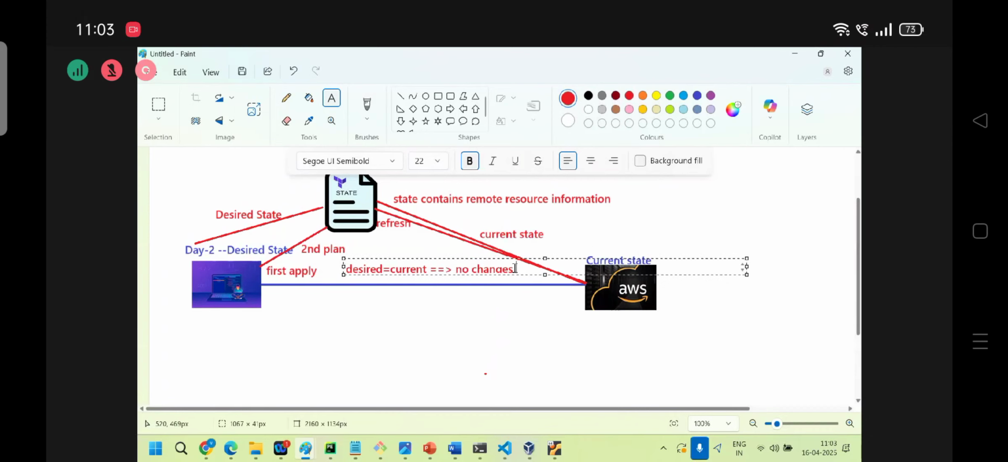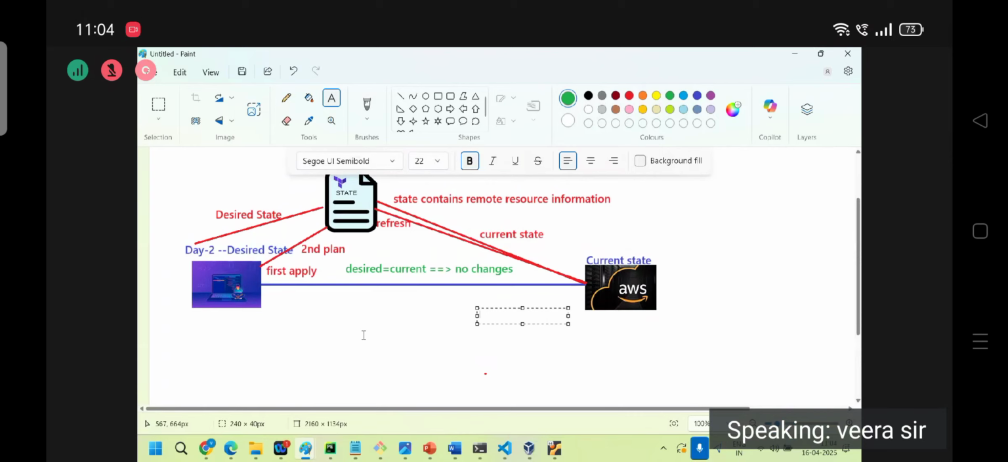To understand this concept, many students get confused. What is a state file? Still they are giving wrong answers. The state file contains remote information. It will track the remote resources, simply cloud resources, and it will compare the desired state and current state. If both are the same, zero changes. If there is some difference, desired state will be applied to the current state to make the changes. Clear? That's it.